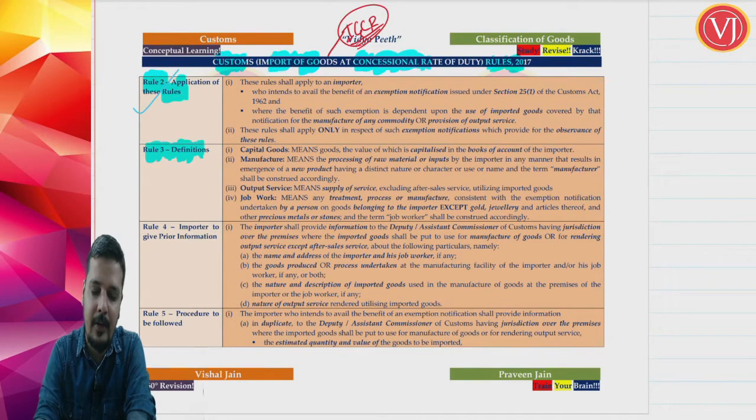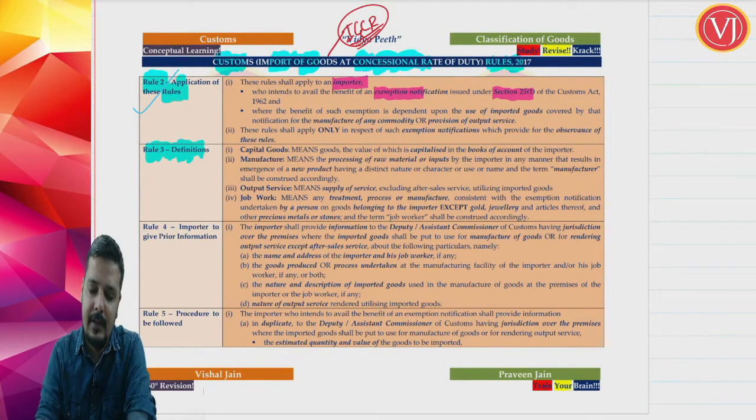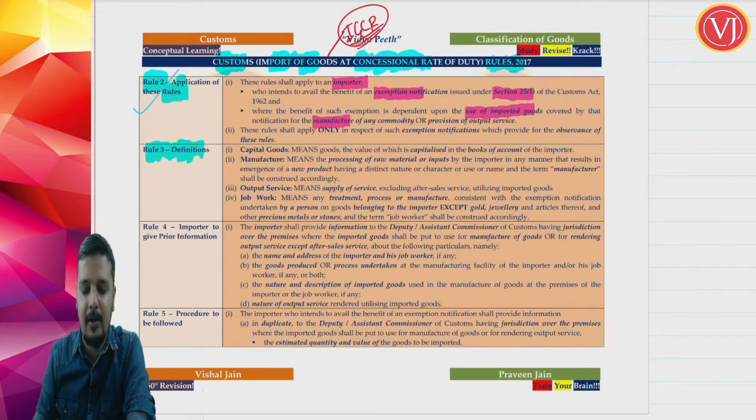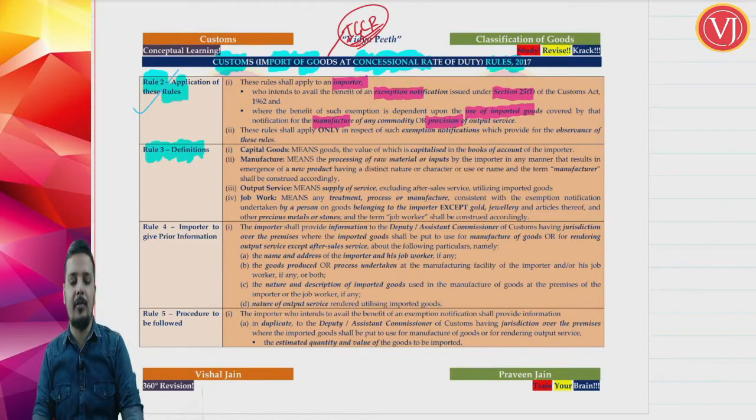If you see rule 2, friends, carefully, it is telling that this set of rules, the IGCR rules, is applicable for an importer who is taking the benefit of an exemption notification which is issued under section 25(1) of the Customs Act, and the imported good should be used either for manufacturing a particular commodity or providing a particular output service. In that scenario, the exemption notifications are technically nothing but end use based exemption notifications.